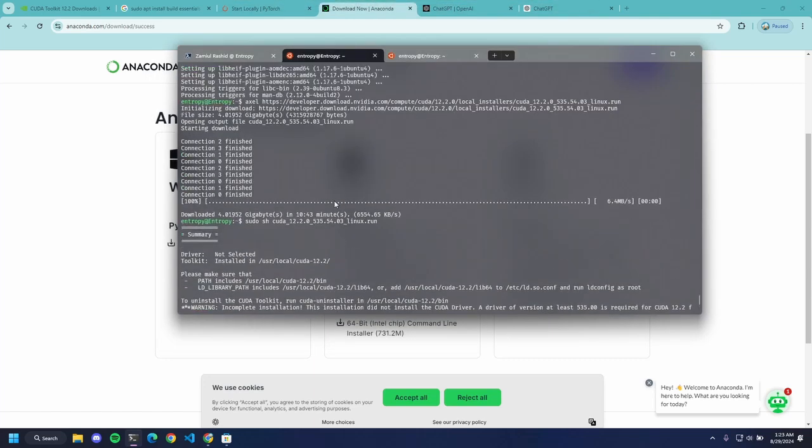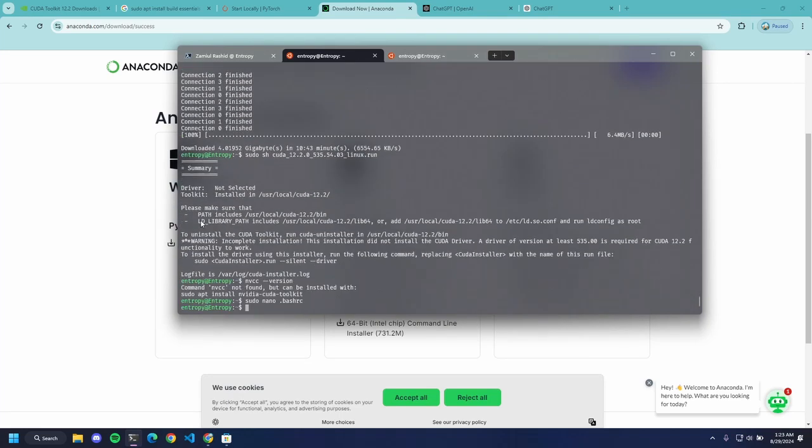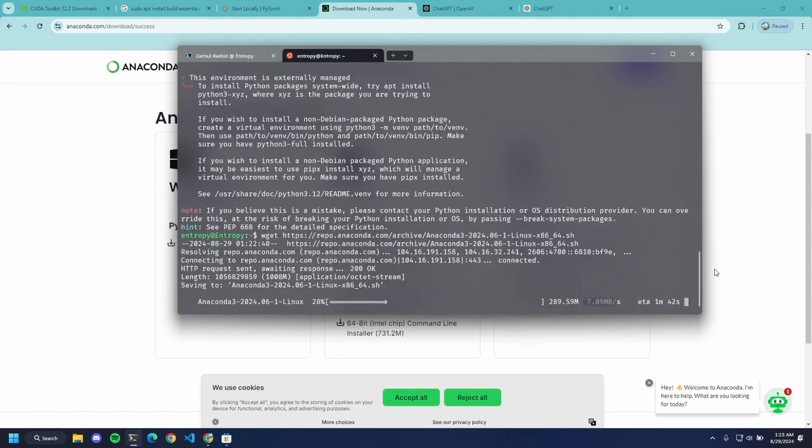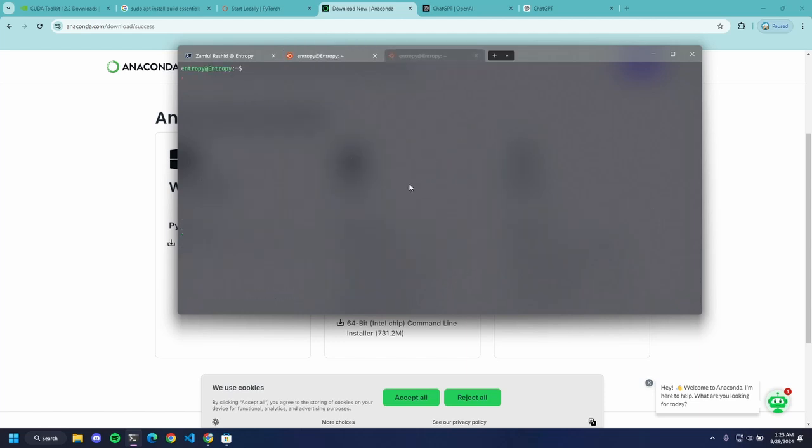Now that CUDA is installed and we have our system variables set, and Anaconda is installing, we will wait for a minute, and when Anaconda is done installing, we will set up the environment in which we are going to install PyTorch so that it doesn't conflict with the default Python environment of our system. We can see there is a Python version already installed in our system, which is 3.12.